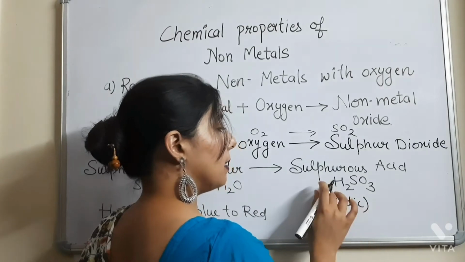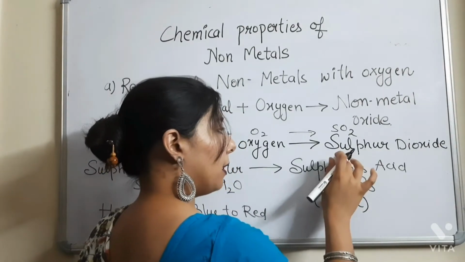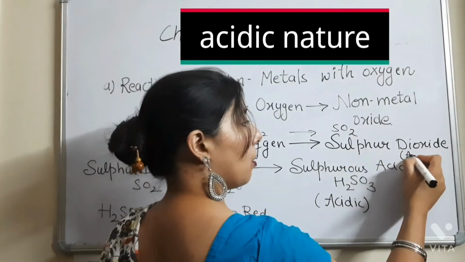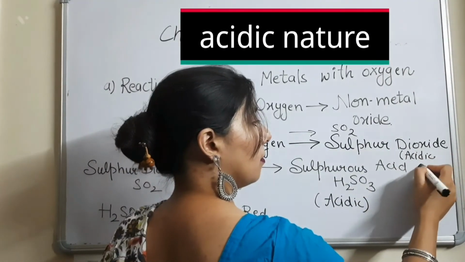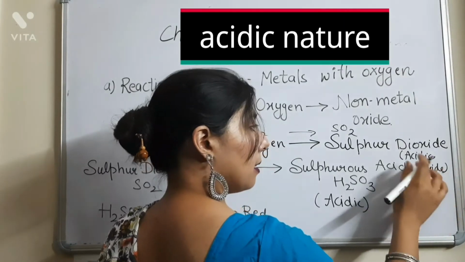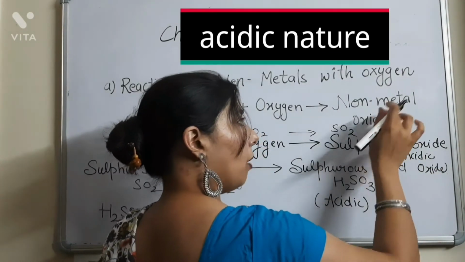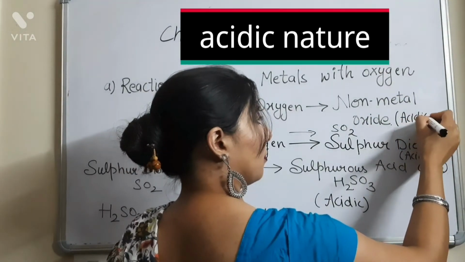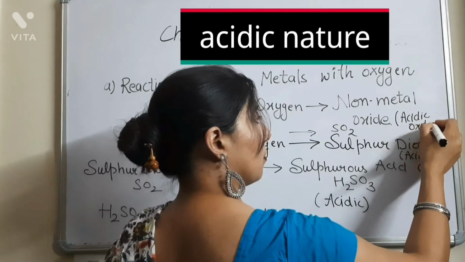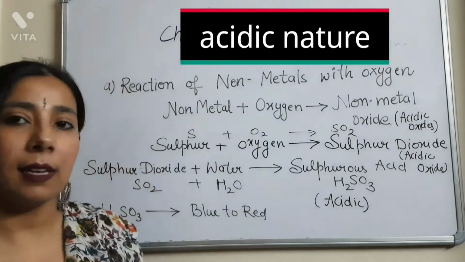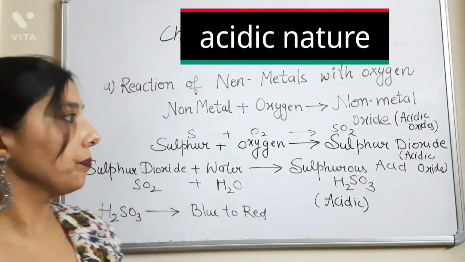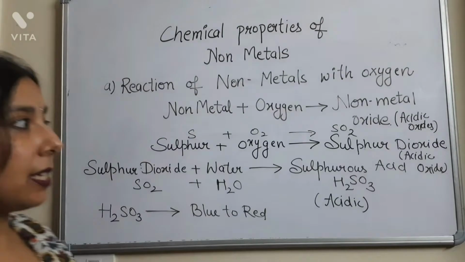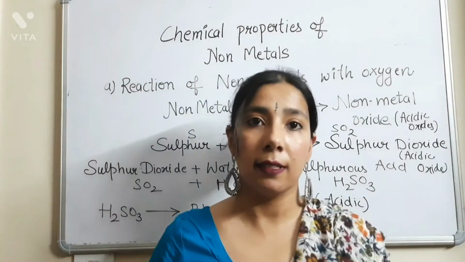So sulfurous acid is acidic in nature, and since this is the aqueous solution of sulfur dioxide, sulfur dioxide is also an acidic oxide. All the non-metal oxides are acidic oxides. Remember that, unlike the metals, which form basic oxides, the non-metals form acidic oxides.